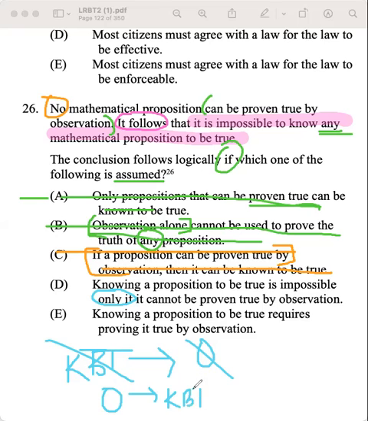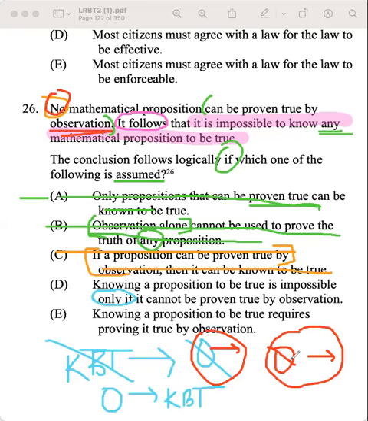Well, in our stimulus up above, we have that there is no observation. And so no observation, well, we don't go anywhere from here. So that doesn't help us get to our conclusion at all, because we're just hanging out. The no observation in D is the necessary, and we need the no observation to be in the sufficient. So D is going to be wrong.